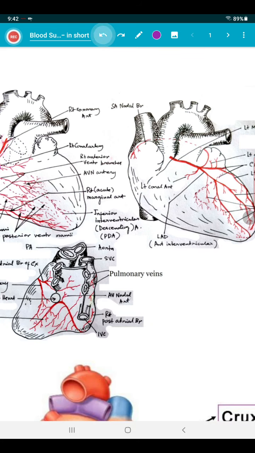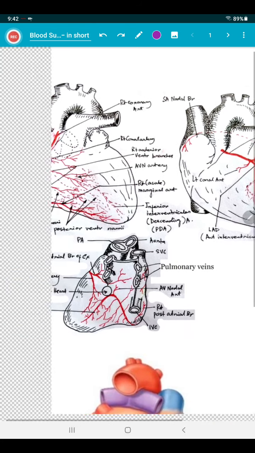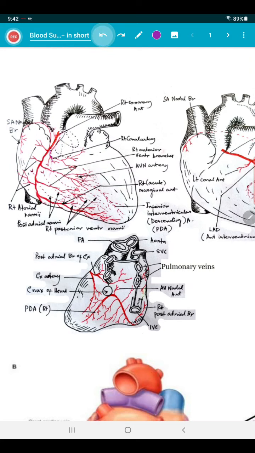Okay, so in 100% cases we will not find this finding. Remember this, the sinoatrial nodal artery. Typically, the nodal artery passes upwards and backwards from the right coronary between the right auricle and the root of the ascending aorta, then arches laterally in front of the orifice of the superior vena cava and finally runs down through the central axis of the sinoatrial node. Okay, leave it. So there are 3 groups of branches from the first segment of the right coronary artery.